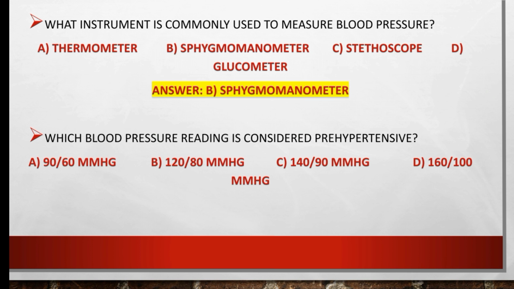Which blood pressure reading is considered pre-hypertension? 90 over 60, 120 over 80, 140 over 90, or 160 over 100 mmHg. So the right option is 140 over 90, which is considered pre-hypertensive.